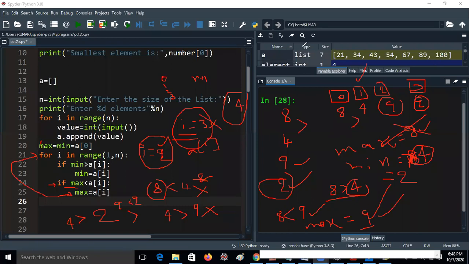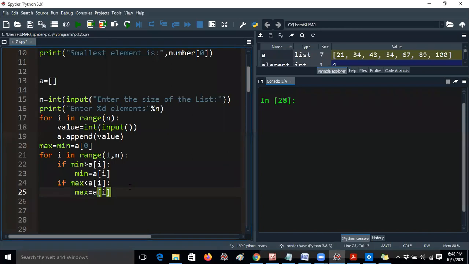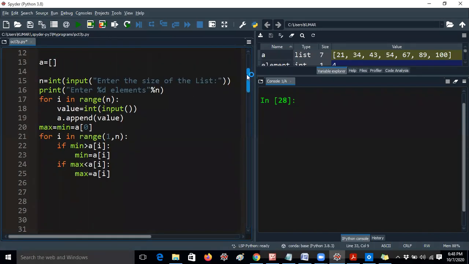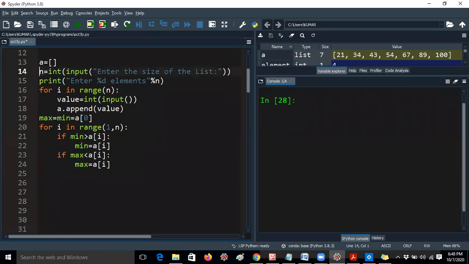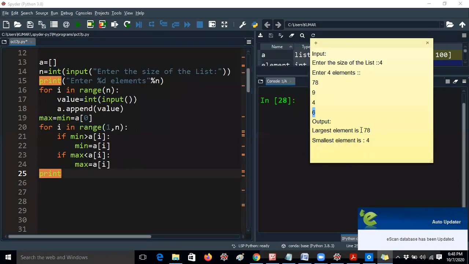Now you have to print the smallest element and largest element. So let me move down. Now we are getting the maximum and minimum elements using if conditions and for loops, and I am not using any sort method here. Now I am skipping the for loop because we have come out of the for loop. Now I have to write print. According to the sticky note, what I have to write? Largest element is.